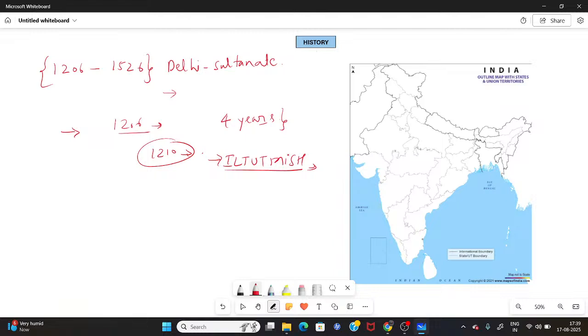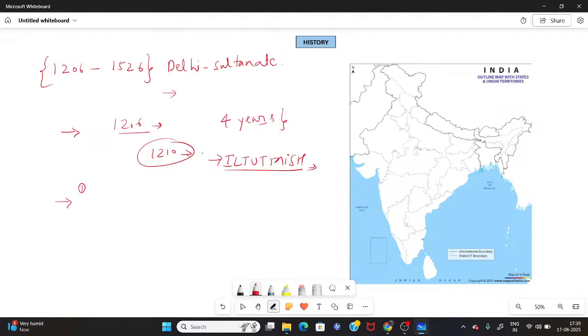Iltutmish was very brilliant in his own terms, and a bit of a modernistic person, you could say. After assuming the throne, he declared Delhi as the formal capital of the Sultanate.